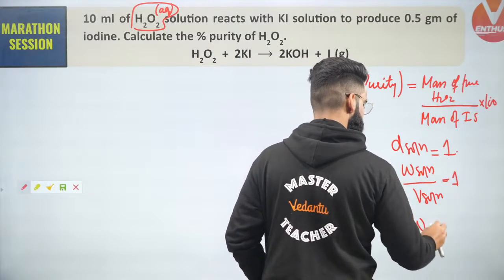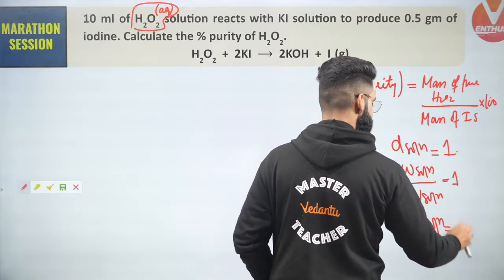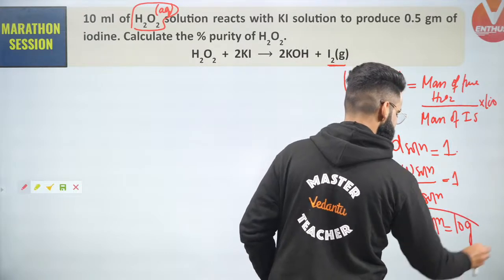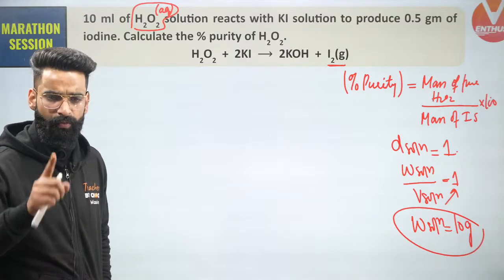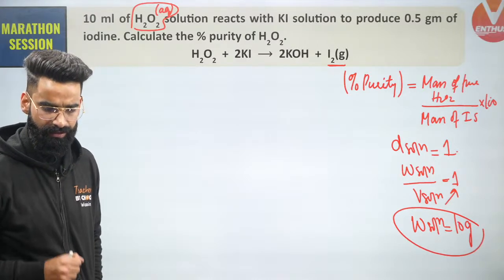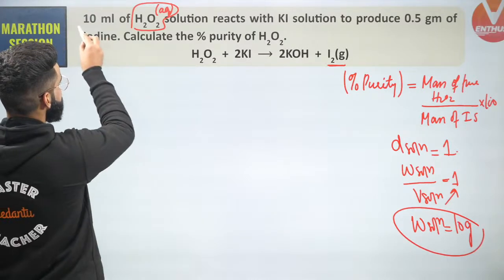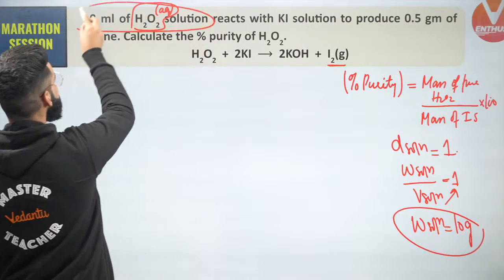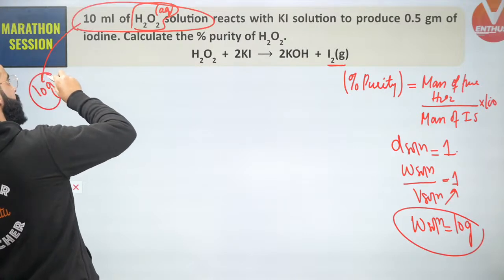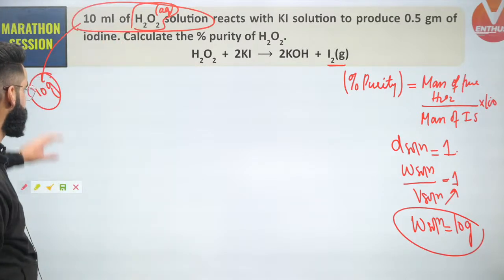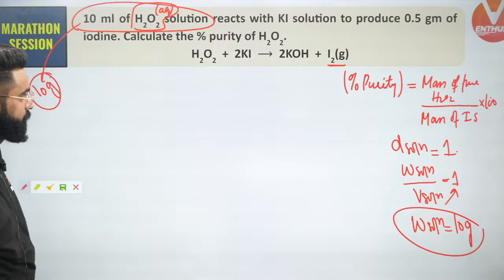So can I say the mass of H2O2 solution is simply going to be 10 grams, because volume of solution multiplied by 1? So one thing I got to know: this 10 ml of H2O2 solution means 10 grams of H2O2 solution, correct?